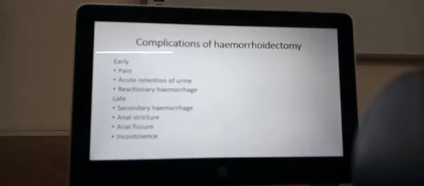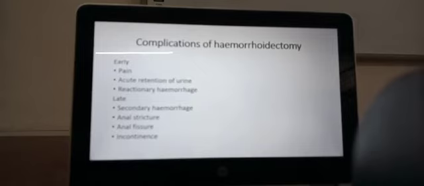Now acute hemorrhage, which is called reactionary hemorrhage, is because the blood pressure, we tie the vessel, and because the blood pressure would have fallen during surgery, we would have tied off the vessel. Then after, if it starts paining, or if the person is under stress, what will happen is the blood pressure will come up, and as the blood pressure comes up, the tie that you have tied may be pushed out, and then the person can start bleeding a lot. Okay, so that's a reactionary hemorrhage.